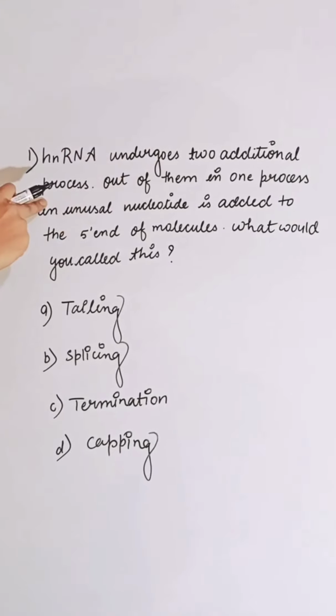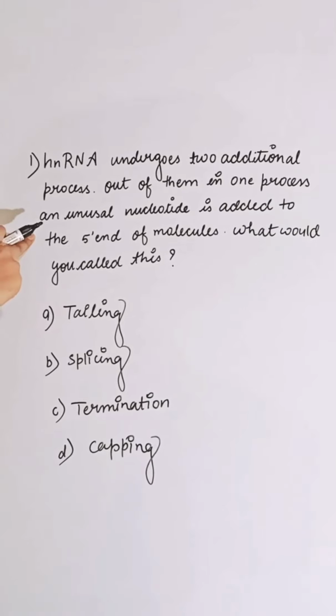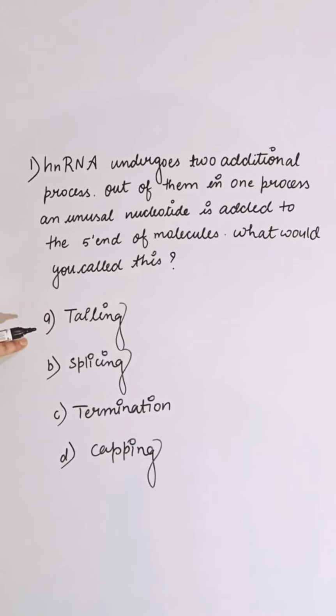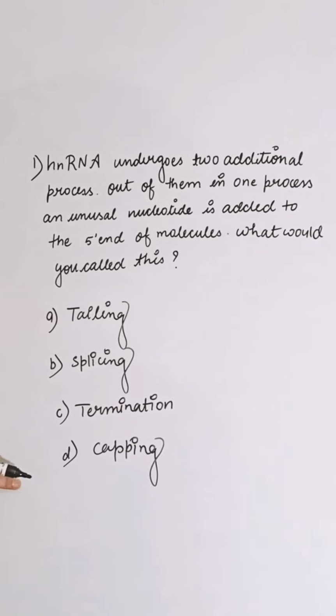Undergoes two additional processes. Out of them, in one process an unusual nucleotide is added to the 5' end of the molecule. What could you call this? First option tailing, second is splicing, third is termination, and fourth is capping.